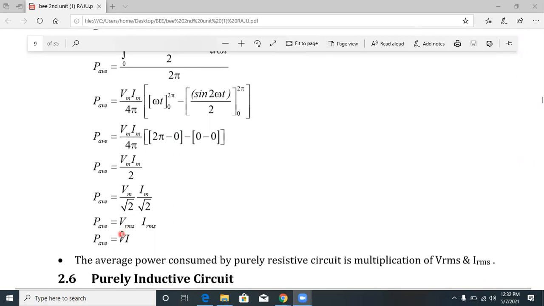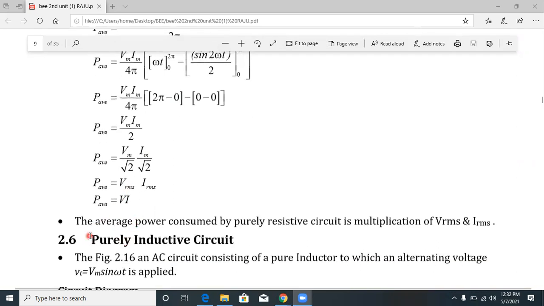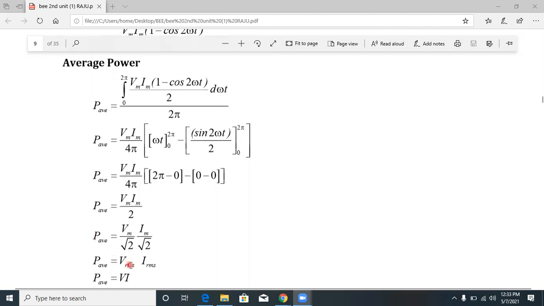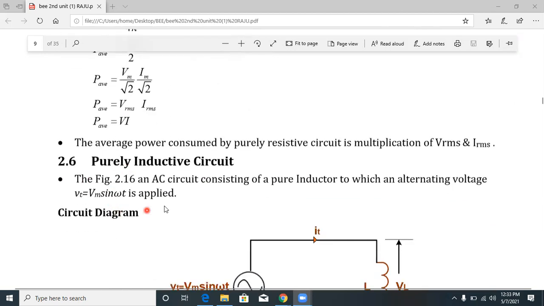So average power is nothing but V into I. The average power consumed by a purely resistive circuit is the multiplication of Vrms into Irms. So a purely resistive circuit consumes some amount of power, that is called V into I. That's clear. That is about the purely resistive circuit.